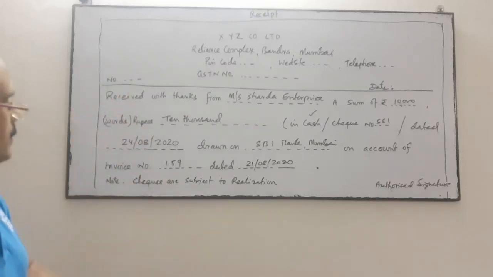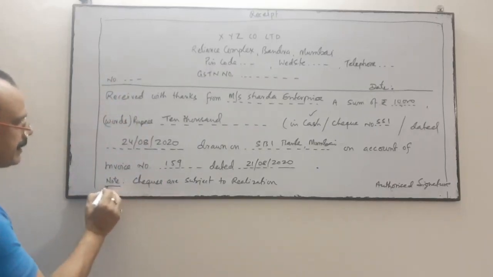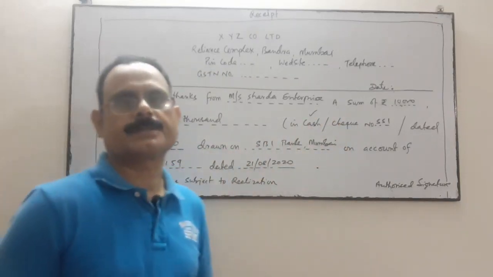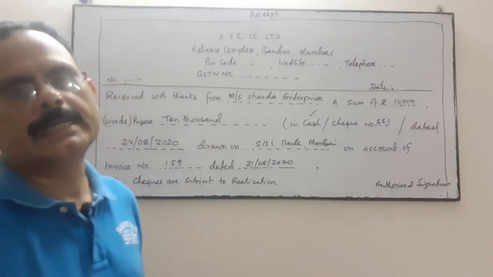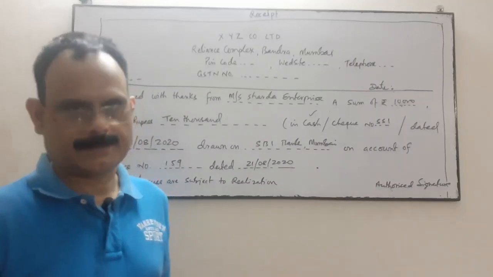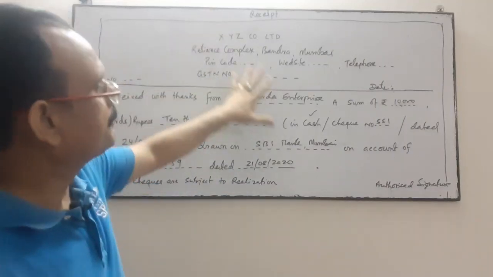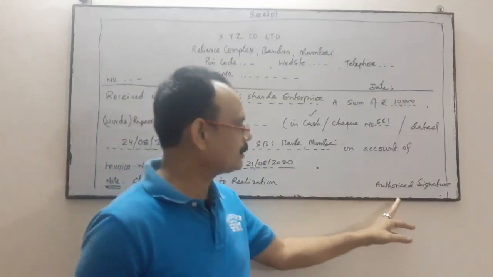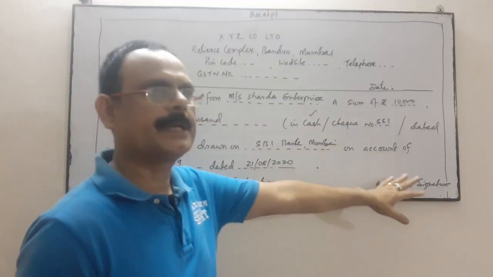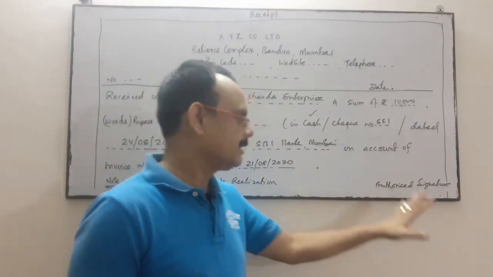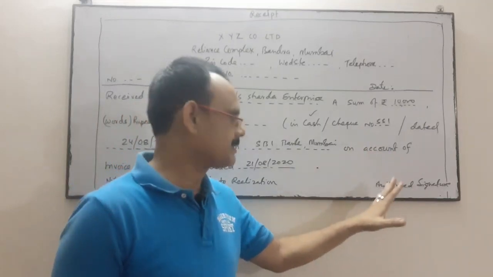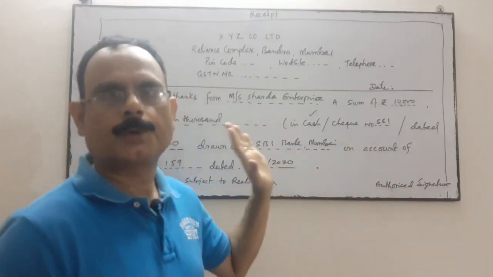This is your receipt, and in the note it is always written, if it is a matter of check, then we will write checks are subject to realizations. If it is not realized, then that receipt will be cancelled. So this is the format of a receipt, and the authorized person will sign over here. Authorized person of XYZ Company Limited, whosoever is authorized to sign it, the sign and the proper seal will be marked over here.